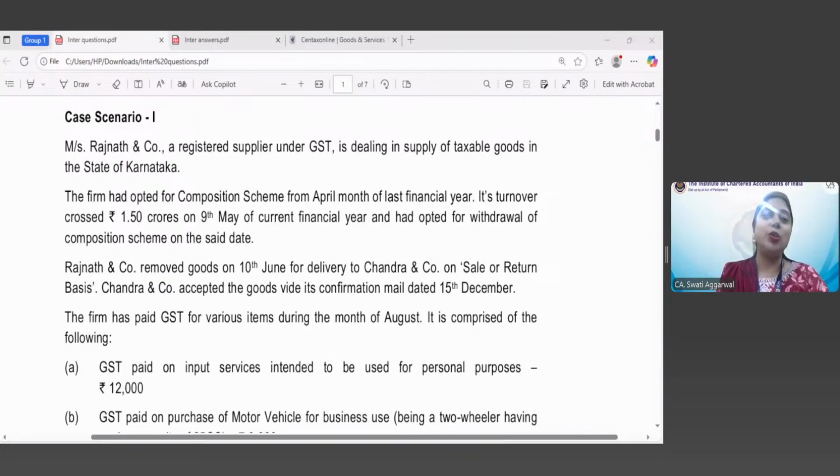What students generally find difficult is that they feel they don't have the explanation, just only the final answers are there. And that is why we thought that we should first of all discuss the case scenarios and then we can discuss the other queries. In fact, one of the queries which I was seeing, just a minute, a light issue is there.